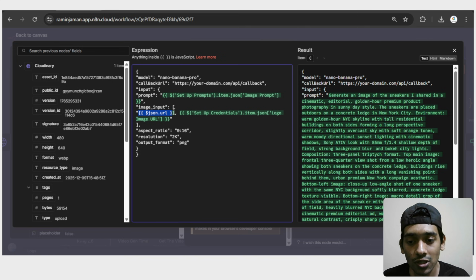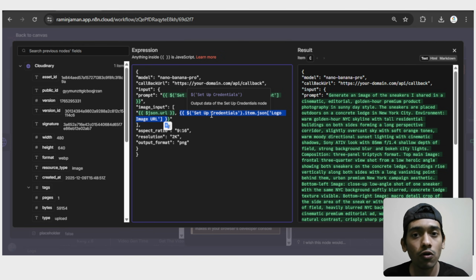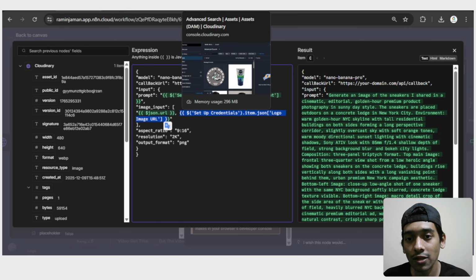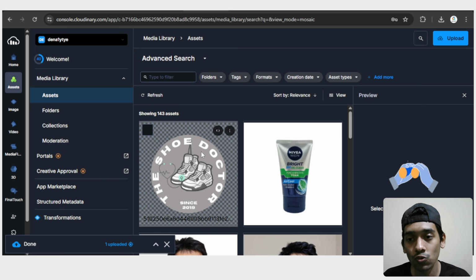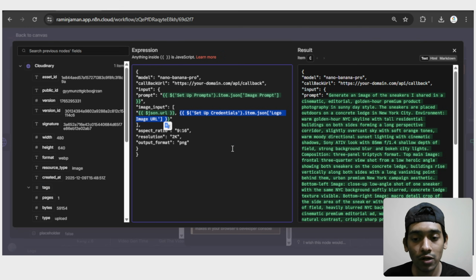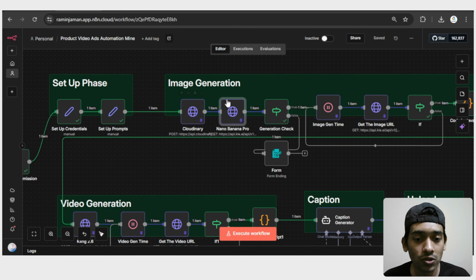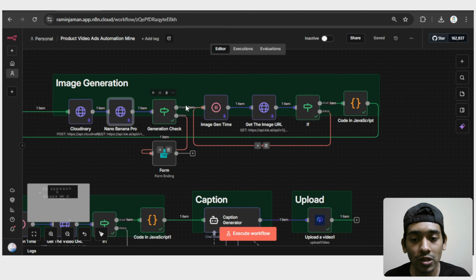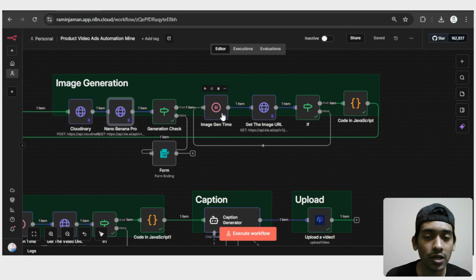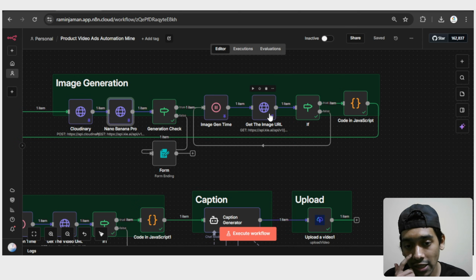This is the first input, which is the uploaded image of the shoe, in this case your product, and the second image is the logo image. That's what we're uploading to Cloudinary, which is exactly this one. Then we give the aspect ratio and also the resolution. Okay, that's how it works. It will go through this generation process, which will take some time, and then it will get the image URL.